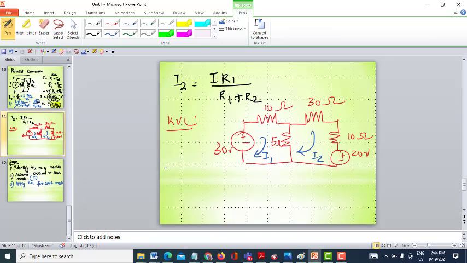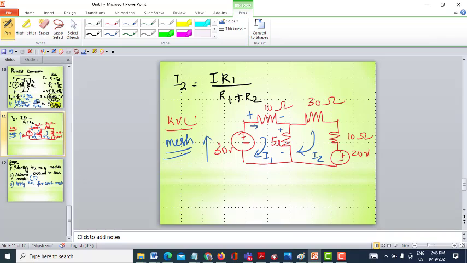So how do I do it? For the first mesh, number 1, see how I write this. For a potential rise from negative to positive, I will write it in the positive direction, and in resistances there will be a potential drop. The current direction will be like this. So entering current direction will be positive and outgoing current will be negative. It is again a drop. If you see the polarity, current is moving from positive to negative. It's a drop here and it's a drop here.